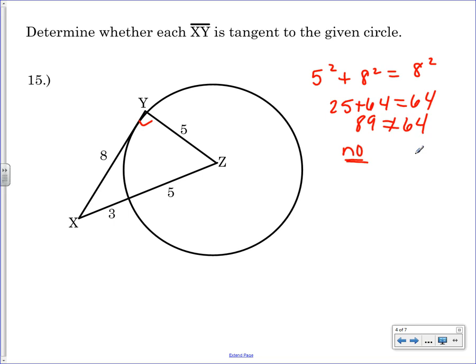Okay, are you sure? Okay. There's a right triangle, we have the two legs, we have the hypotenuse. If it fits the Pythagorean theorem, it's true. If it doesn't, it's not.